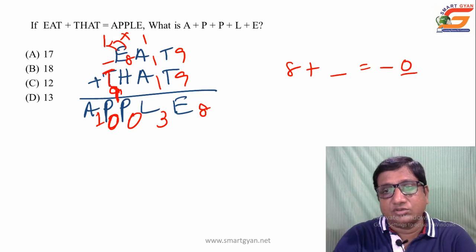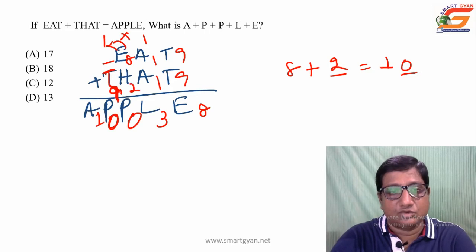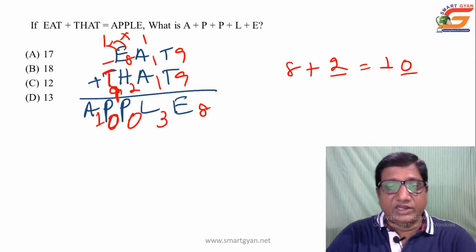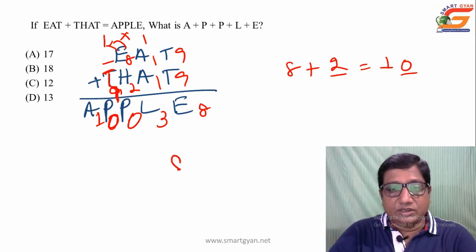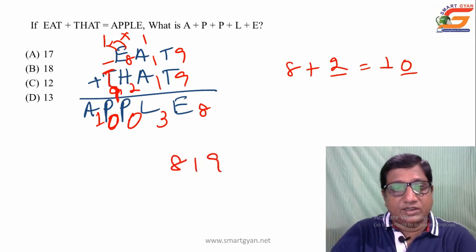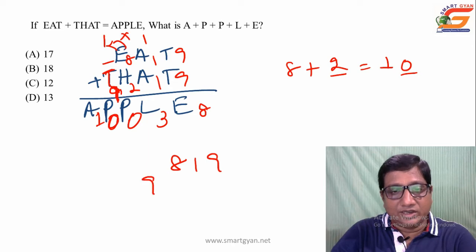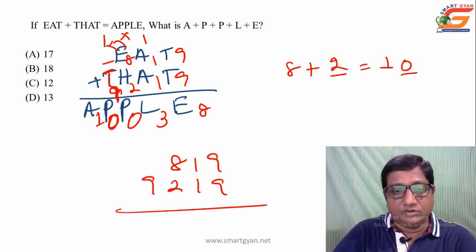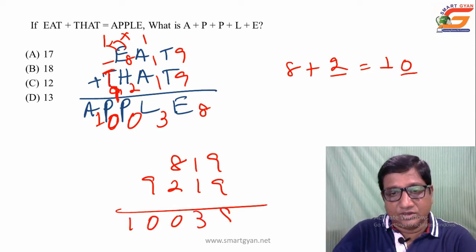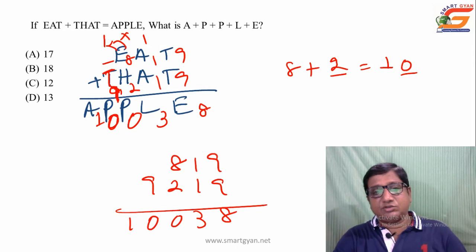So basically it will be 8 plus 2, 10, that is the value of H we got 2. That is what the final values are: 8 1 9 9 2 1 9 9 2 1 9 is equal to 1 0 0 3 8. Yes, this is your final value.